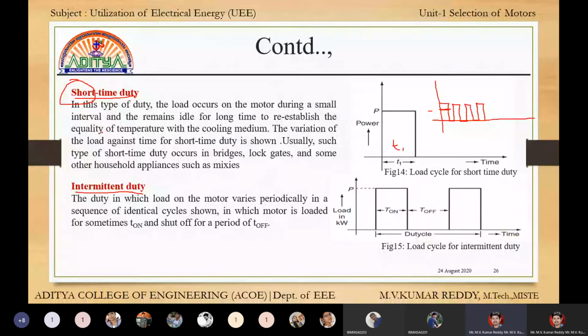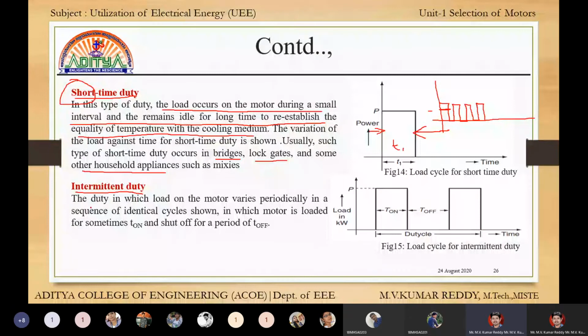In this type of duty, the load occurs on the motor during a small interval and the motor remains idle for a long time to re-establish the equality of temperature with the cooling medium. Examples are log gatings, bridges, and some other household appliances. Here the width of the pulse is very small compared to the load. This is called a short term duty cycle.